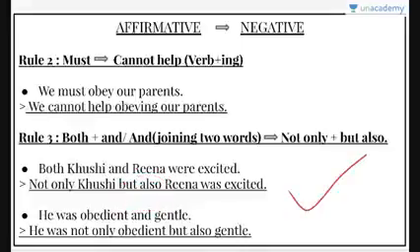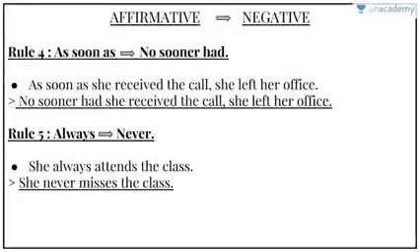Next is he was obedient and gentle. We have and with two words, obedient and gentle. So he was not only obedient but also gentle. So clear? The fourth rule, we have to replace as soon as with no sooner had.